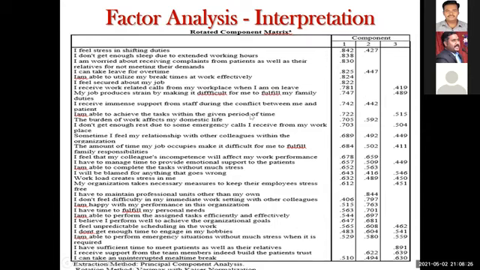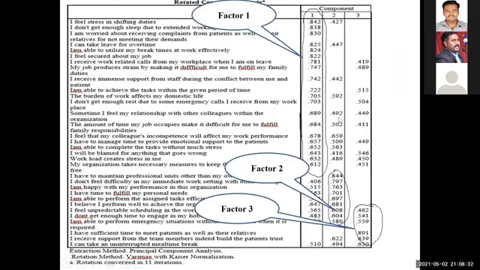Now the same table is in the next slide, where I just marked it like this. See, this value is for factor 1. You have to take it as factor 1. And for this factor, which one is highest? This 1, 2, 3, 4, 5, 6, 7, 8, 9, 10.